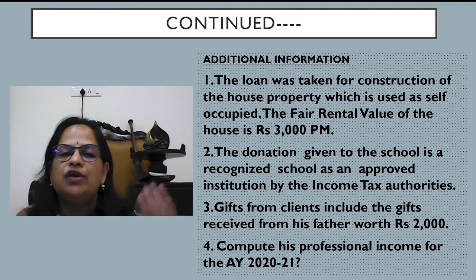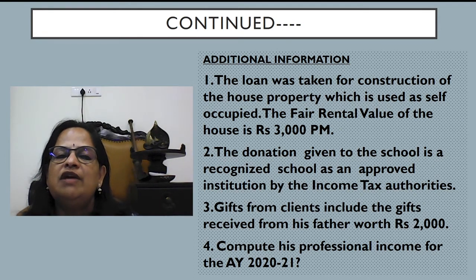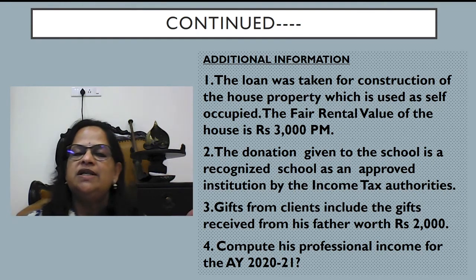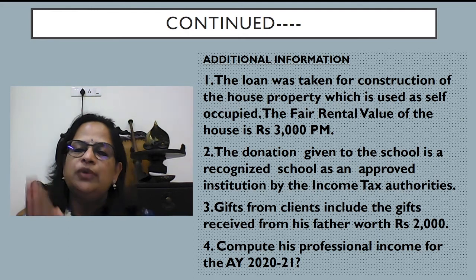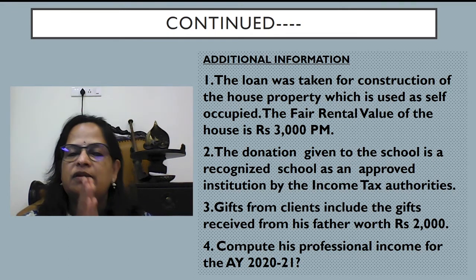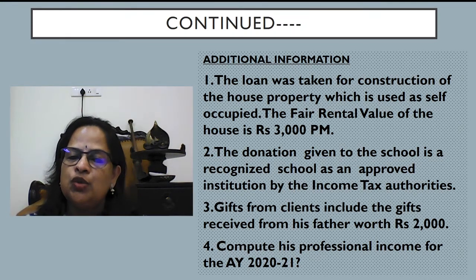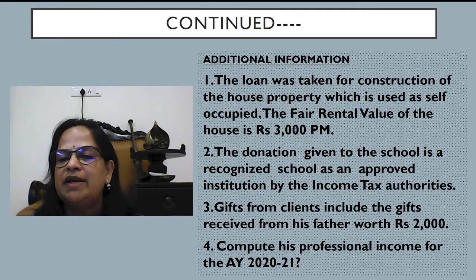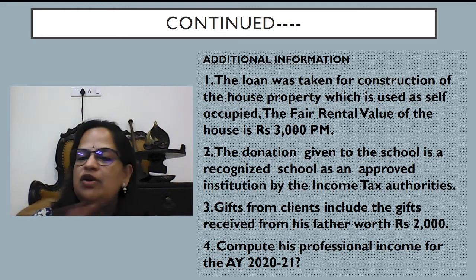Loan was taken for construction of the house property, which is used as self-occupied. The fair rental value of the house is 3,000 per month. So we don't have to consider this item at all because it's related to income from house property. It is nothing to do with income from profession. Donation given to a school, a recognized school, as an approved institution by the income tax authorities. That also we will not consider.